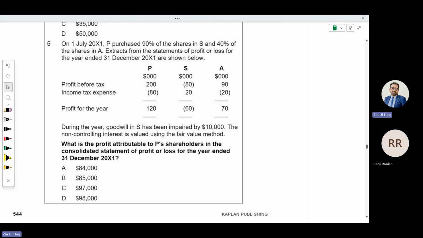What is the profit attributable to parent shareholders in the consolidated statement of profit or loss for the year ended? That means what will be the adjustment in consolidated retained earnings?